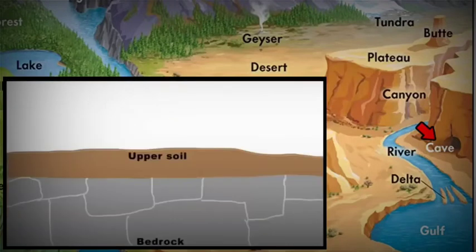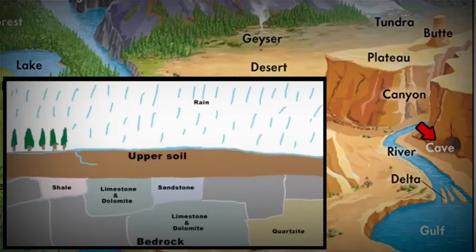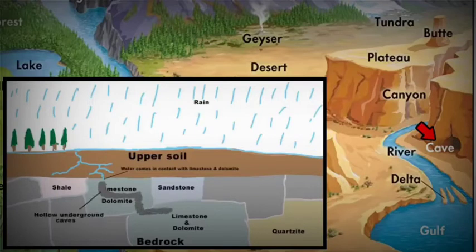A bedrock consists of alternative rocks. Somewhere you will find shale rock and then somewhere you will find sandstone. Then in between these two you will find limestone or dolomite. When rainwater penetrates to the soil, it turns into a weak acid and it starts dissolving the bedrock by reacting with rocks like dolomite and limestone. As a result, long hollow underground caves are formed.